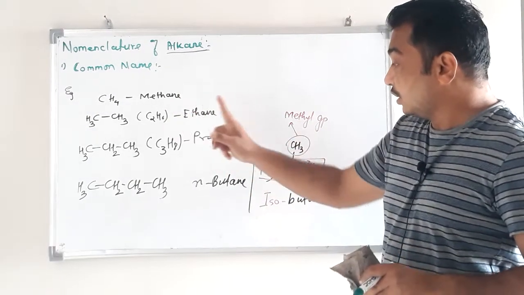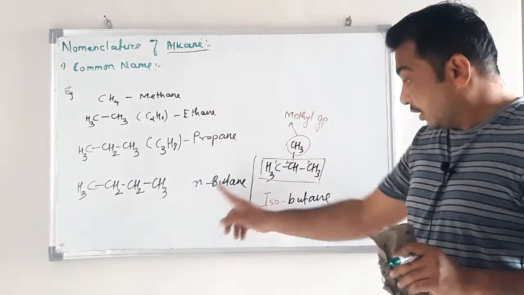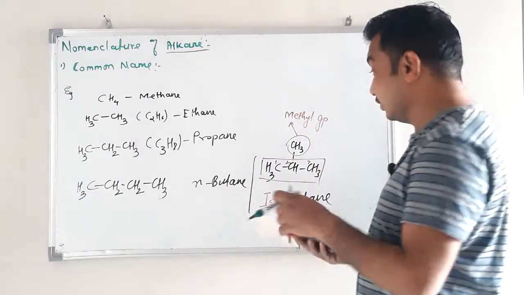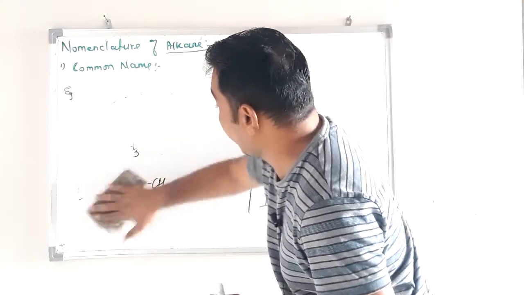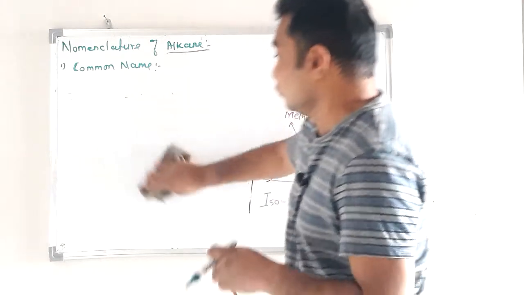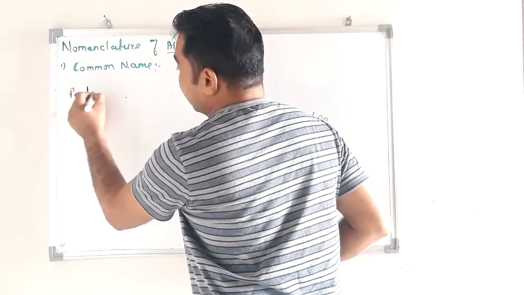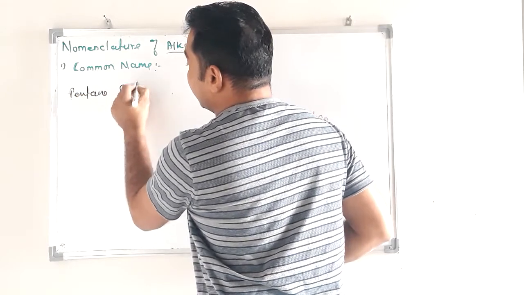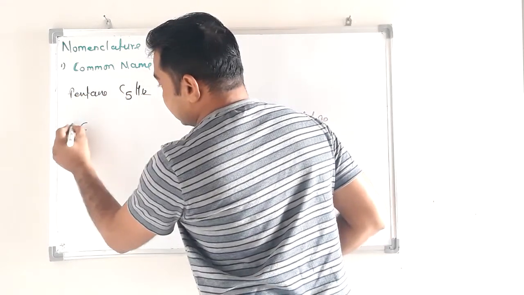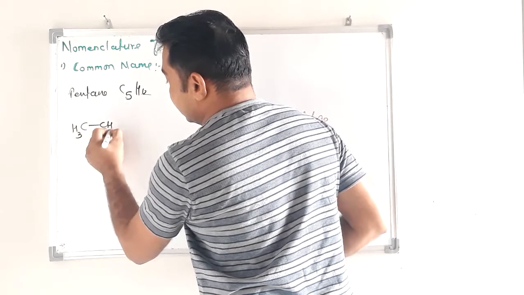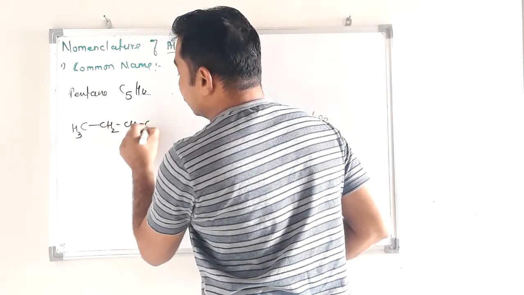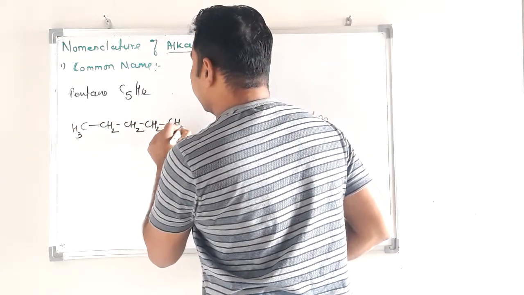So methane, ethane, propane, no problem. N-butane, isobutane. Then in case of pentane, see pentane C5H12, CH3, CH2, CH2, CH2, CH3.